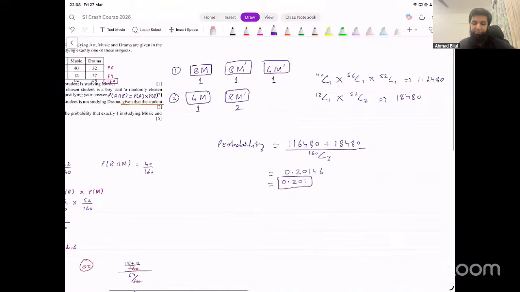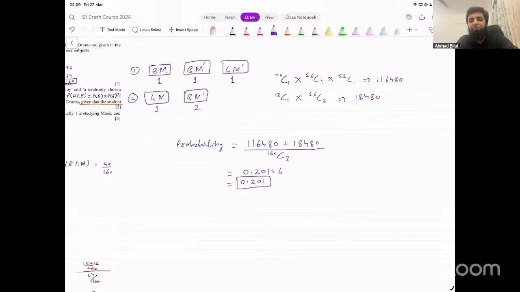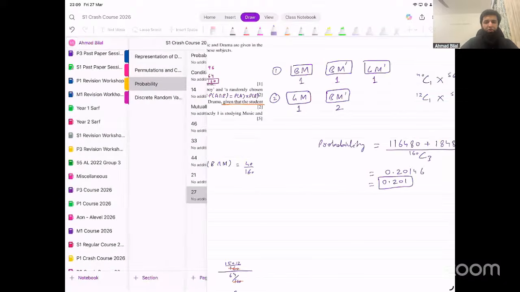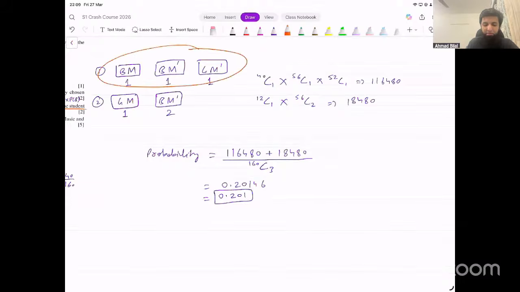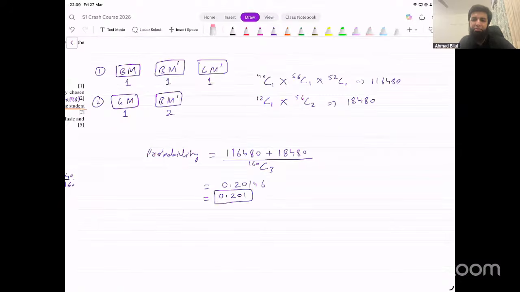Does that make sense? Yeah, that needed quite a lot of thinking, I think, not just some. This is one way of doing this. The other way of doing this could be that same idea, thinking of a tree diagram and then finding the probability of one case, multiplying that by the number of arrangements for them. That will be a slightly more complicated method. You could try that as well, but this is already pretty complicated. I think this is better.